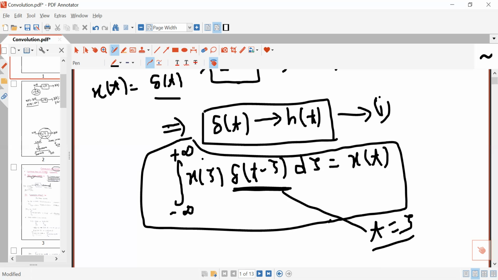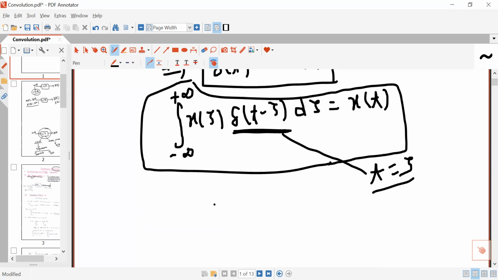So you can convert this integral, from minus infinity to plus infinity, where everywhere the product will be 0 except at tau equal to t, where you cannot say anything about this product.